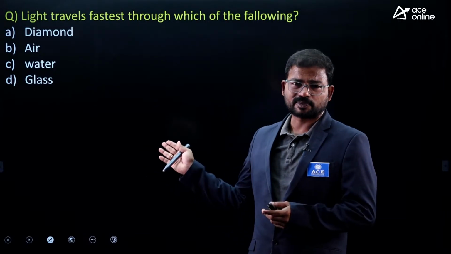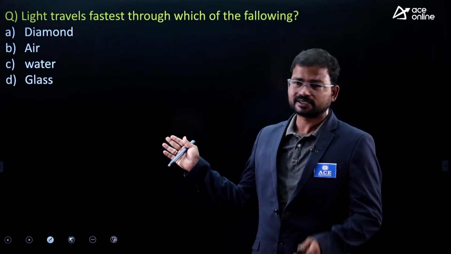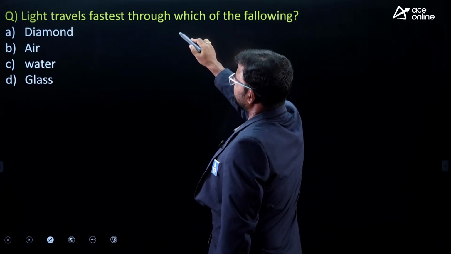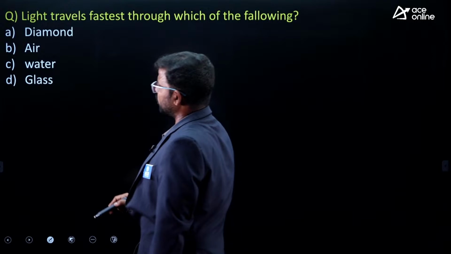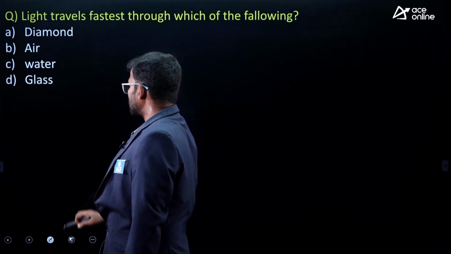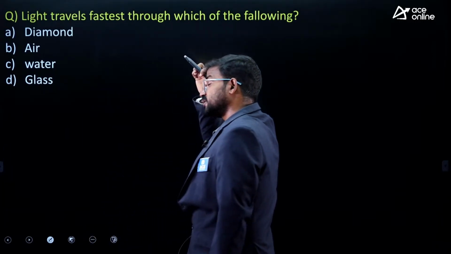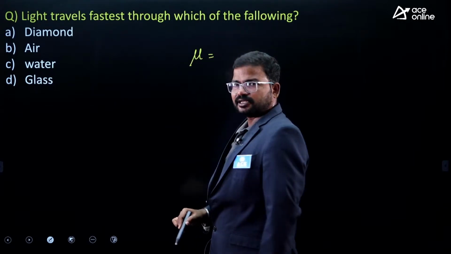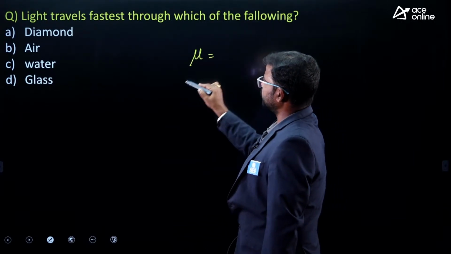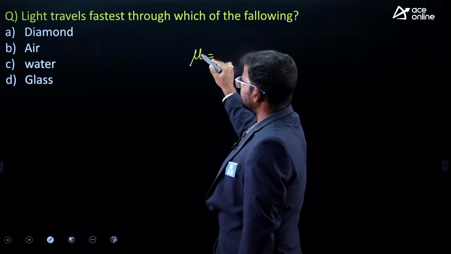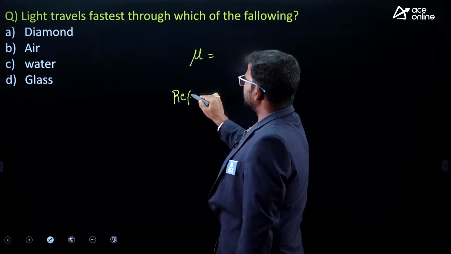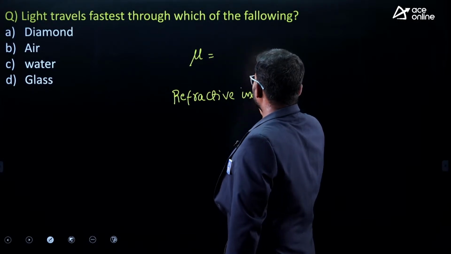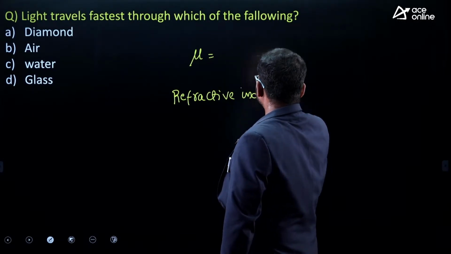So here is one application concerning light properties. Light travels fastest through diamond, air, water or glass. Based on this shortcut you can easily get the answer. If you consider refractive index, it can be represented with mu.